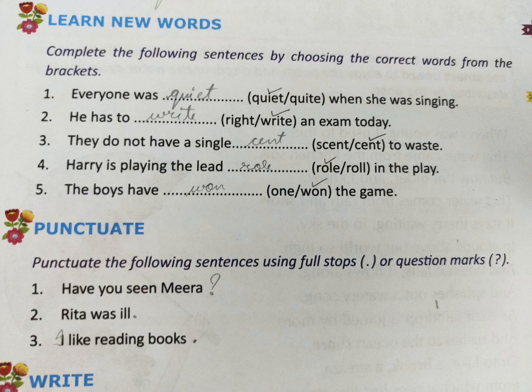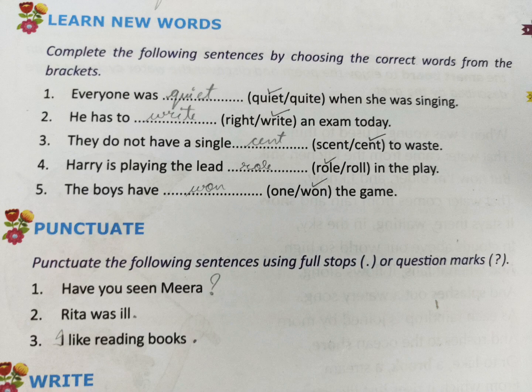They do not have a single cent. C-E-N-T. Cent is a currency. Harry is playing the lead role, R-O-L-E, in the play. The boys have won the game. So this we have done. So these are homophones. Homophones are the words which sound similar but they have different meanings.